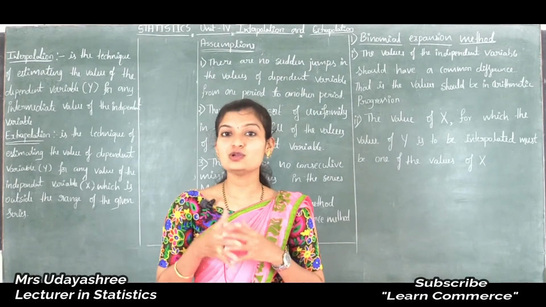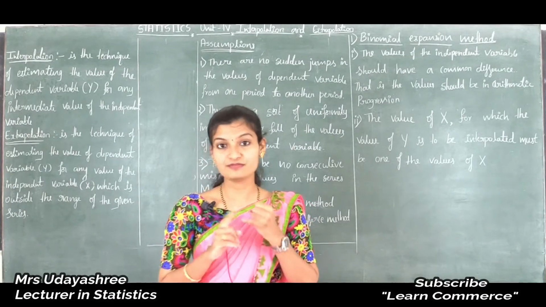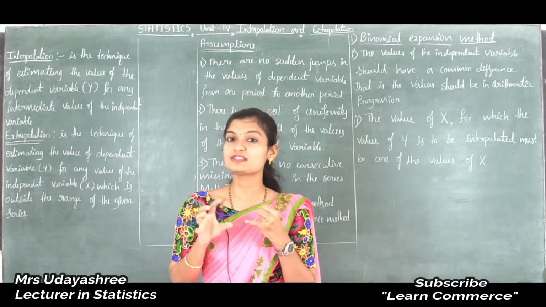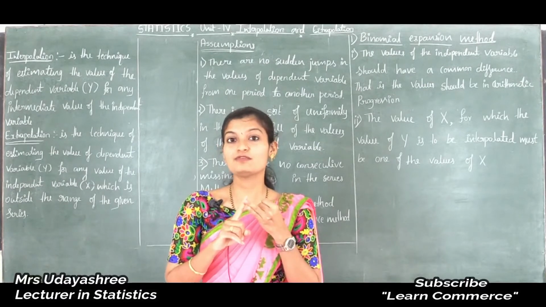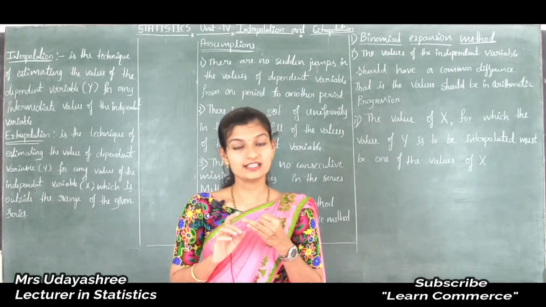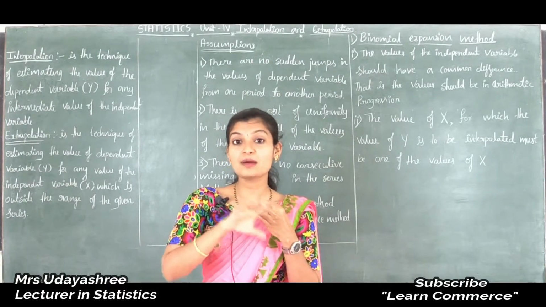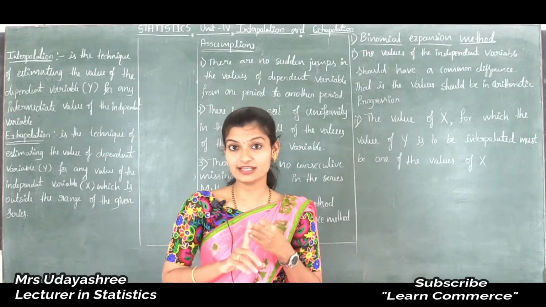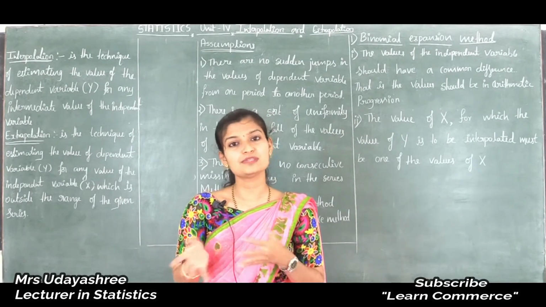So how are values missing? There are some reasons for missing values. First, observations may be stolen by someone. In that case we miss the value. Next, if observations are erased, in that case also we miss the value. That is also one of the reasons. Next, in some cases some values are not available, in that case also we miss the values. These are some reasons for missing values.